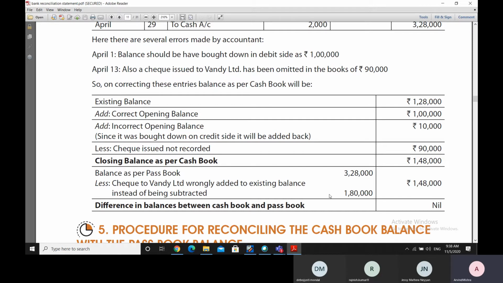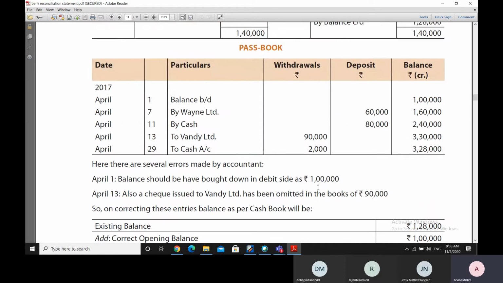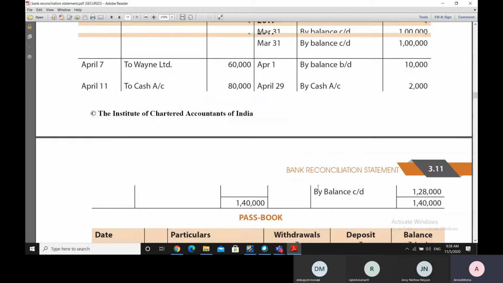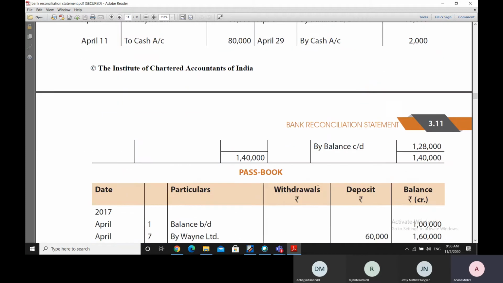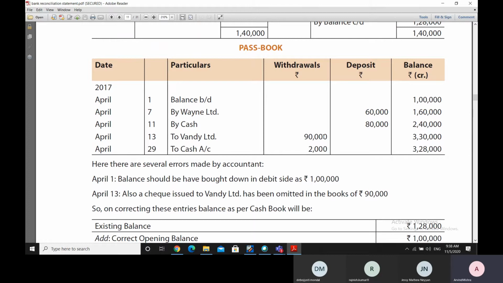So this was another entry, check to Vandy Limited, 1,80,000 rupees. This check to Vandy Limited is mentioned here as 90,000 rupees. So check issued to Vandy Limited has been omitted in the cash book, of 90,000 rupees.